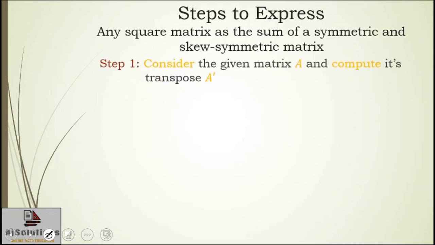Here is your step number 1. You will consider the given matrix A and compute its transpose. Step number 2, you will add the two matrices to get A plus A transpose, and you will subtract the two matrices to get A minus A transpose.